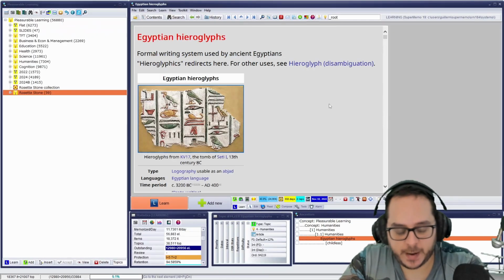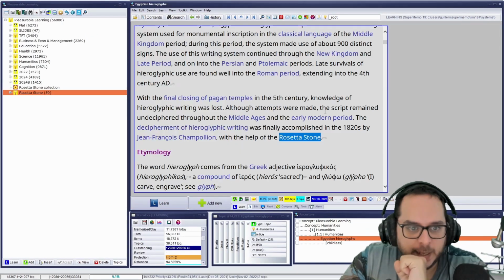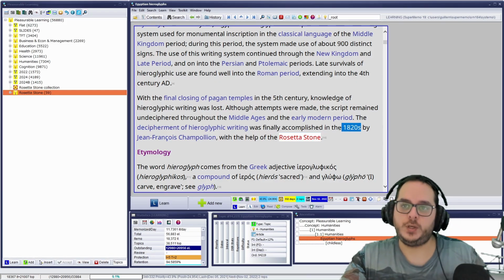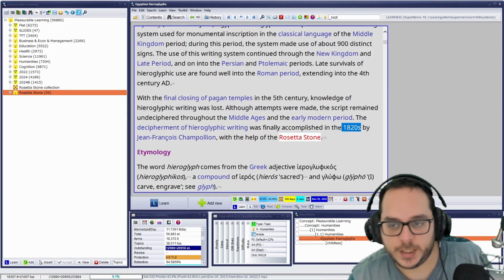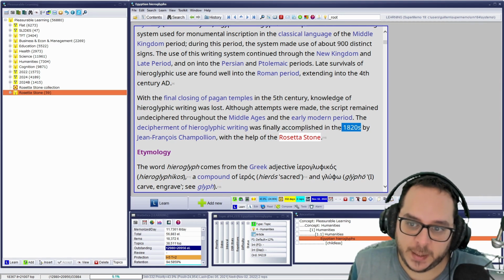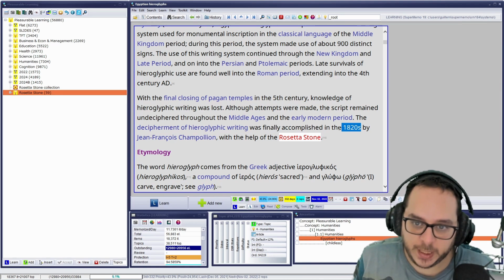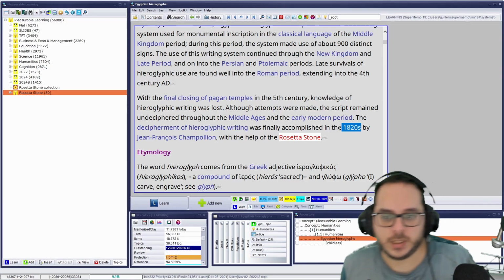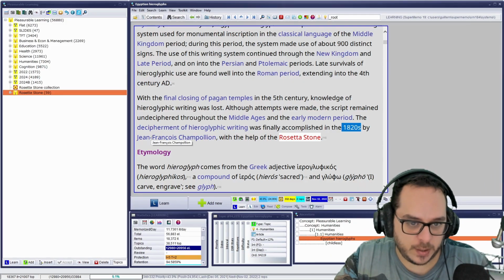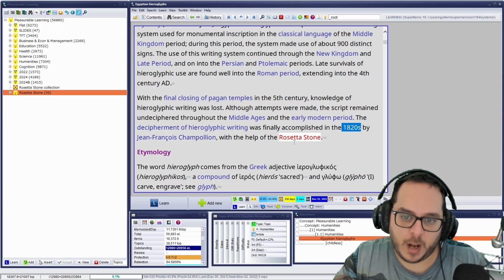Now let me double check what it is exactly. The decipherment of writing was finally accomplished by the... Oh, so the stone was discovered in 1799, but it was not until the 1820s that it was fully deciphered. And by who? We know that. Jean-François Champollion, with the help of the Rosetta Stone. So that is the link.